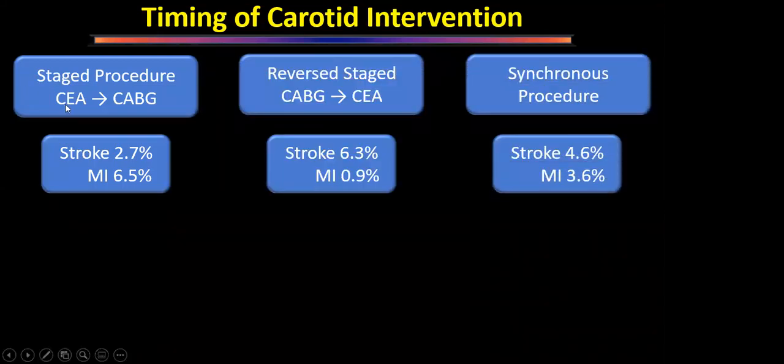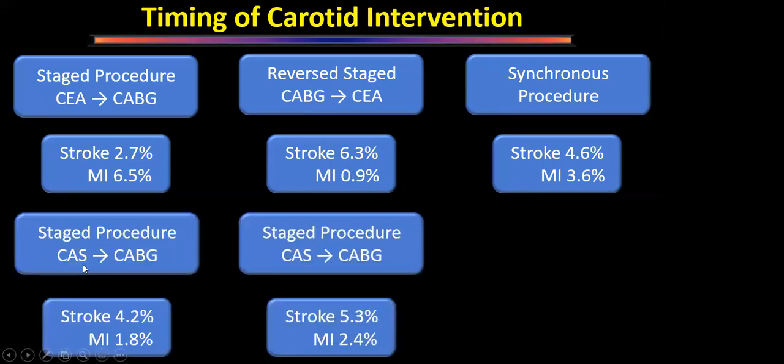So staged procedures, if we do carotid endarterectomy first, then chances of MI are more, stroke are less. If we do CABG first, then chances of stroke are more, MI is less. If we do both procedures, that's the trade-off between the two. So whenever we do endarterectomy first, chances of MI are more. Wherever we do CABG first, chances of stroke are more.